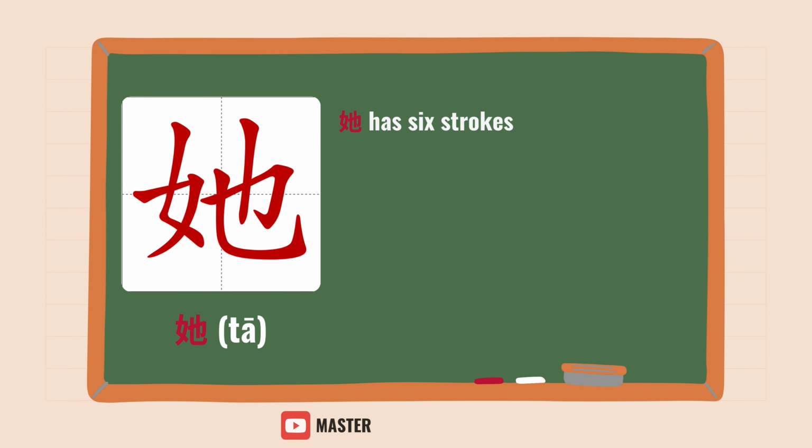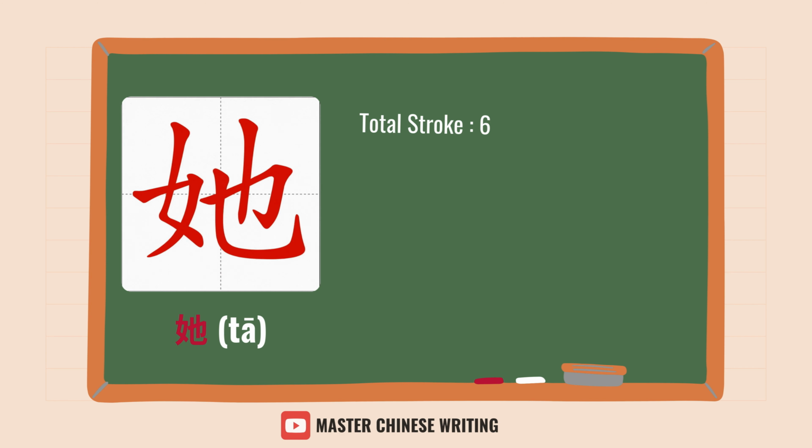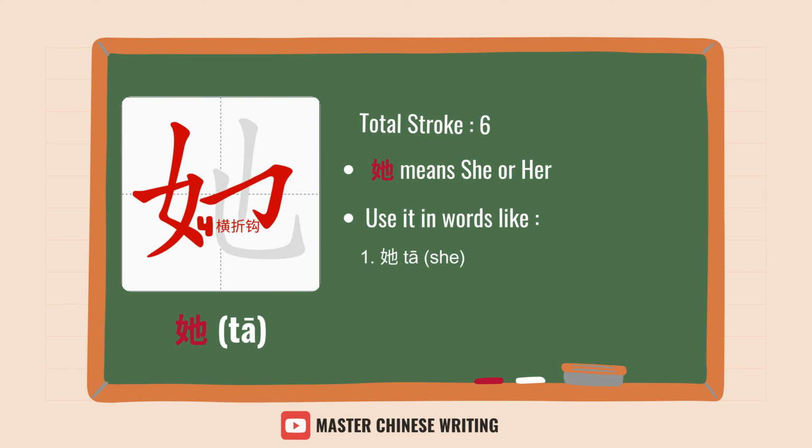她 has six strokes. 折撇横横折钩竖竖弯钩. 她 means she or her. Use it in words like 她, she, or 她的, her, hers.